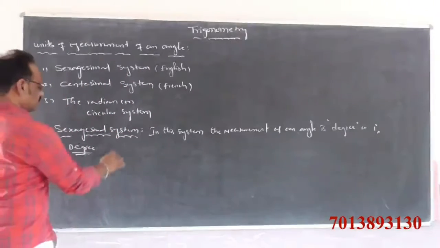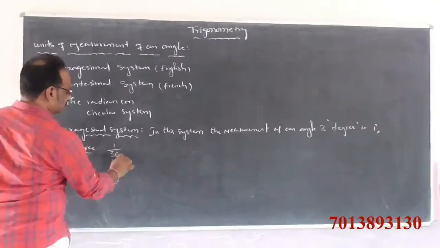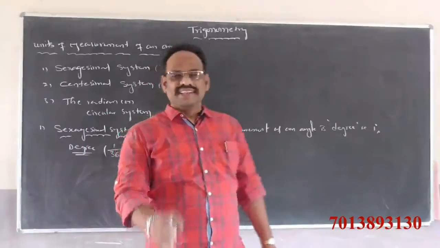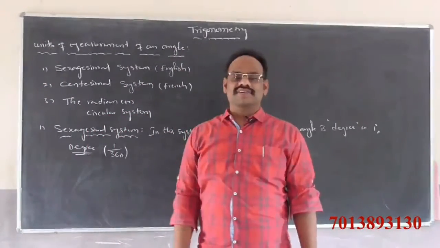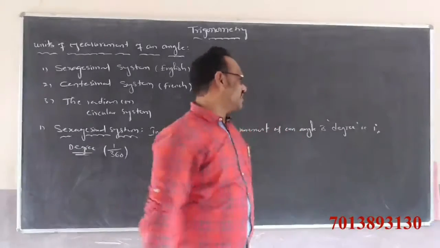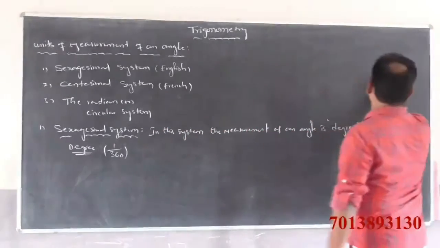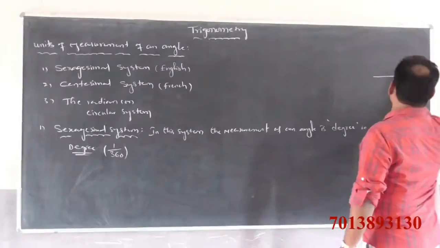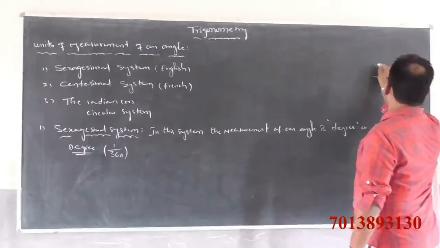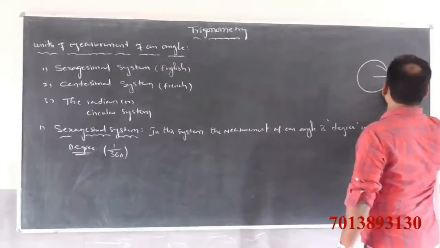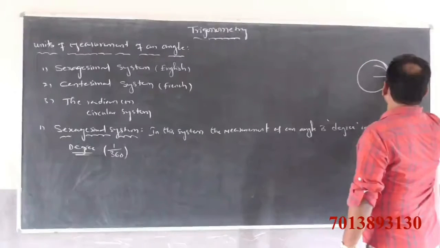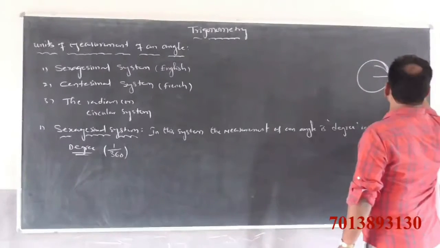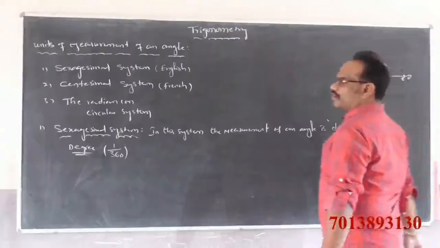This is the fixed ray, this is the revolving ray. If the revolving ray revolves like this and again like this, this is A, this is B, this is O. We get a circle.